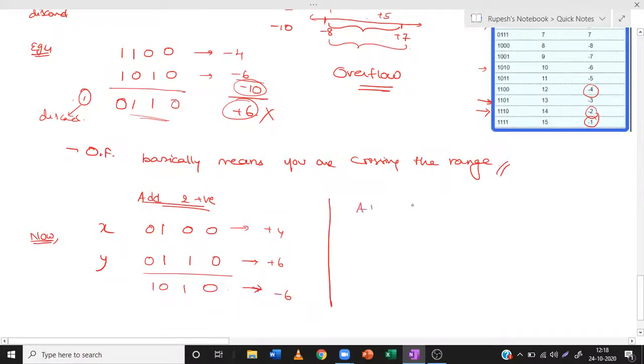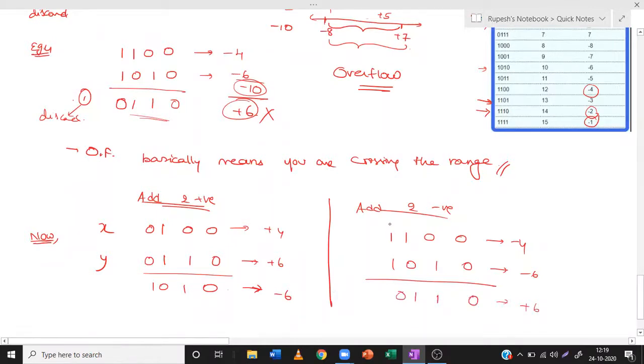And if you add two negative numbers, let us take 1100 and 1010. 1100 corresponds to minus 4, 1010 corresponds to minus 6. If you add both of these, we should get minus 10, but we are getting 0110, which corresponds to plus 6.